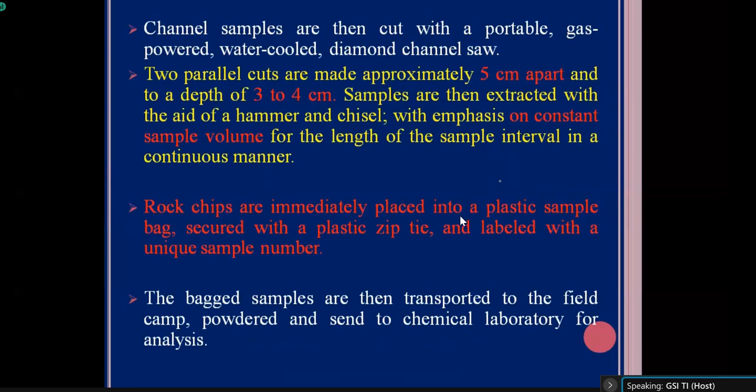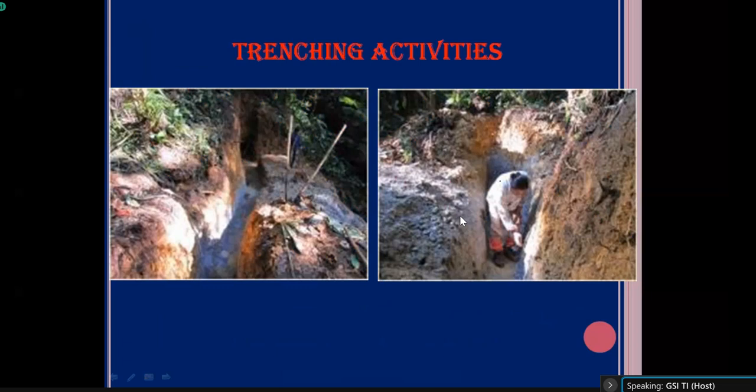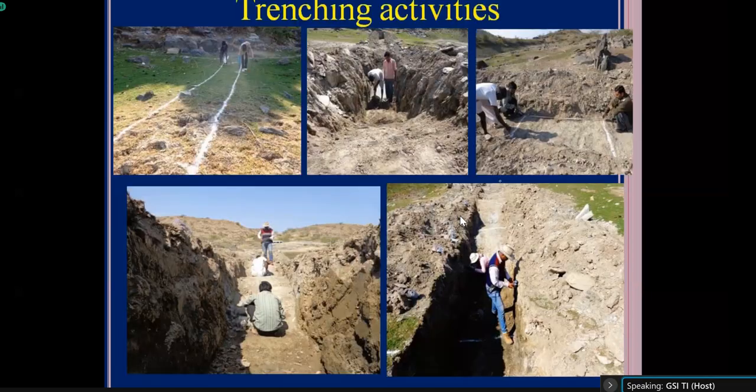Then this is the trenching activity going on. See how the trenching is done. Suppose in this part your exposure is not there, so the trench outline has been defined by chalk or limestone limey material. Then it is being excavated. After excavation, geologists will do the necessary geological work, that means the logging of the trench. After completion of the logging of the trench, at the base of the trench we can collect the channel sample for the chemical analysis.